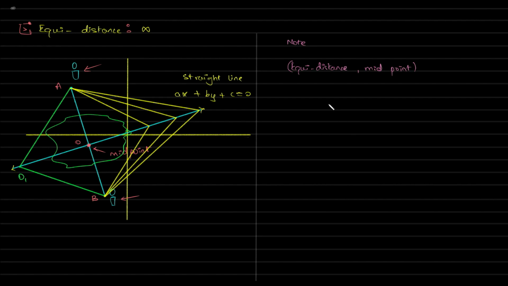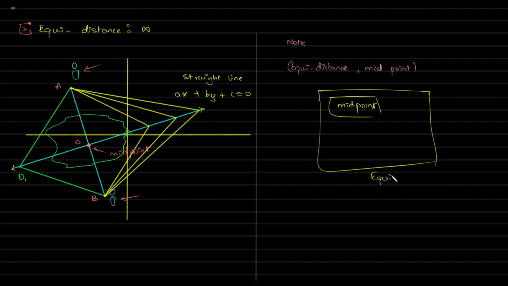Now, coming back to equidistance and midpoint. Midpoint is one of the unimaginable or uncountable equidistant points. It's just one of them. Okay, remember this. Right? So you need to know what is the midpoint and what is equidistant. The difference has to be known before you start off the numericals.